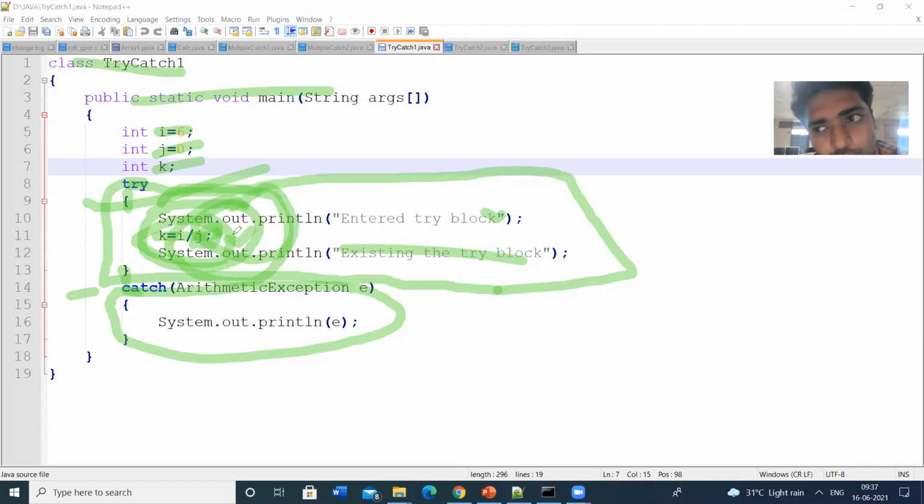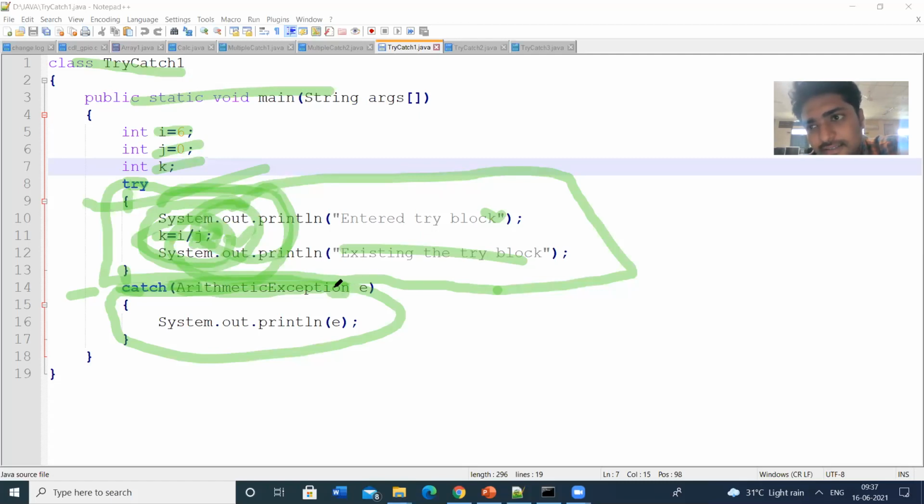If any exception is raised, then we need a catch block. Catch arithmetic exception. Here the class is arithmetic exception. Arithmetic exception is a class name, which is the subclass of runtime exception, which is the subclass of exception, which is the subclass of throwable, which is a subclass of object. So this is the class hierarchy.